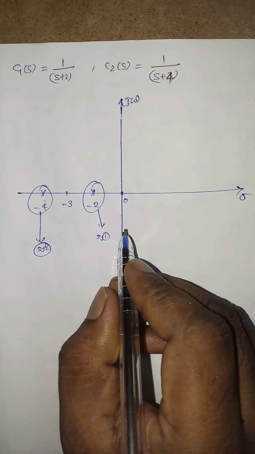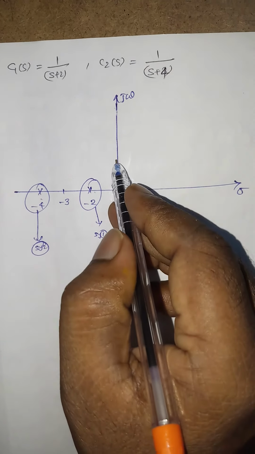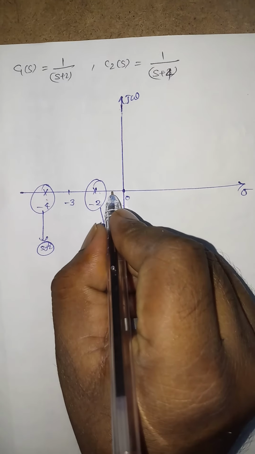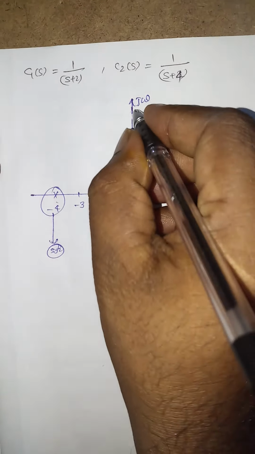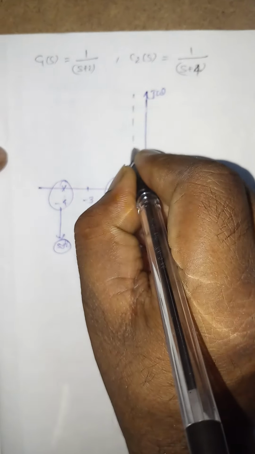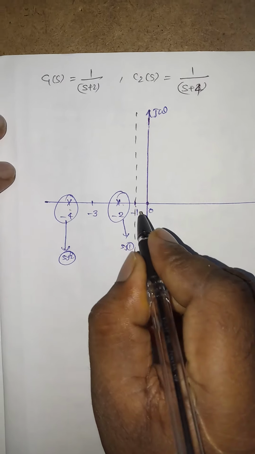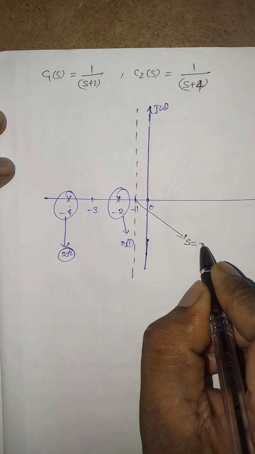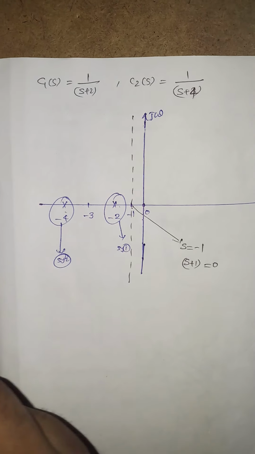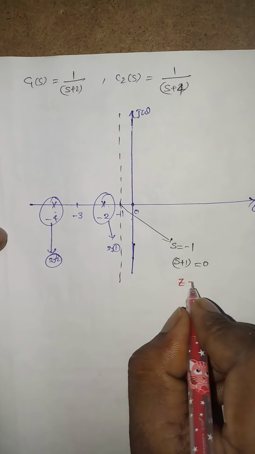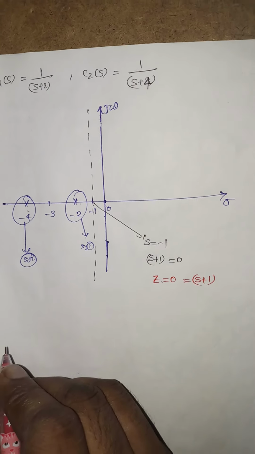Suppose I shift this imaginary axis from its origin, from its 0 location, to minus 1. Here S is equal to minus 1 is the point, or S plus 1 is equal to 0. I will take Z is equal to S plus 1.